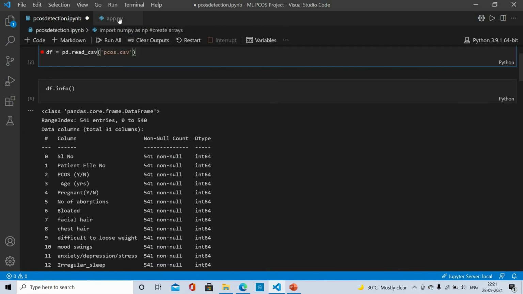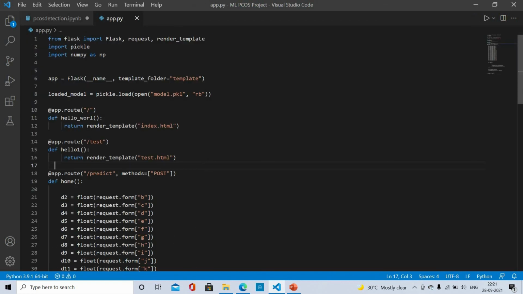Now further moving on to the Flask part. I've used Flask for my backend, and first I will import the required libraries, and after that I will load the model.pickle file into my model in rb, that is read binary format, and after that I will render this index.html page at this particular URL, and similarly I will render the test.html page at the /test URL.